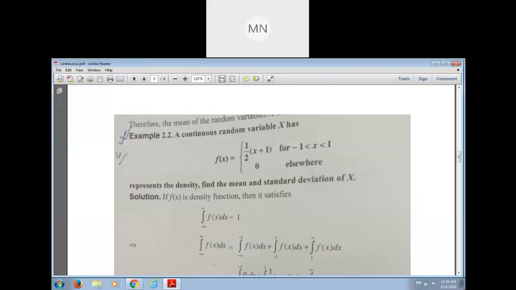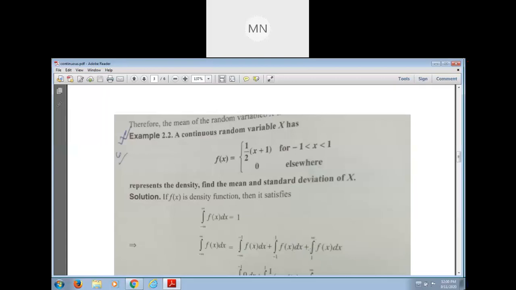On the number line, 0 is the middle point, the left side of 0 is negative and the right side is positive. Since x takes the value minus 1 to 1, we break the interval into minus infinity to minus 1, minus 1 to 1, and 1 to infinity.